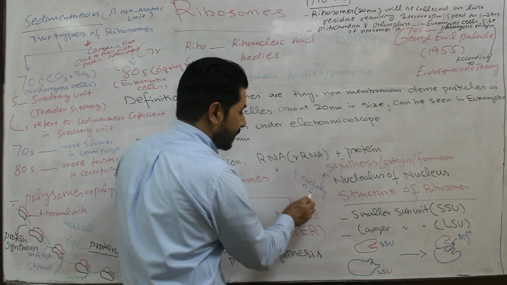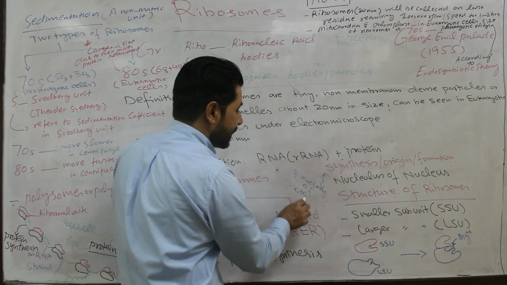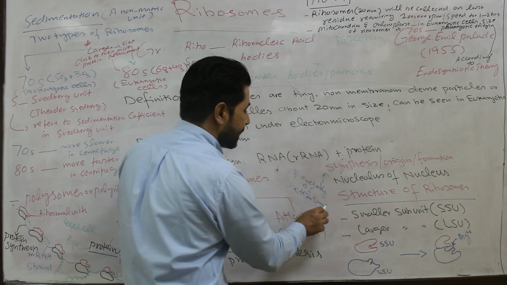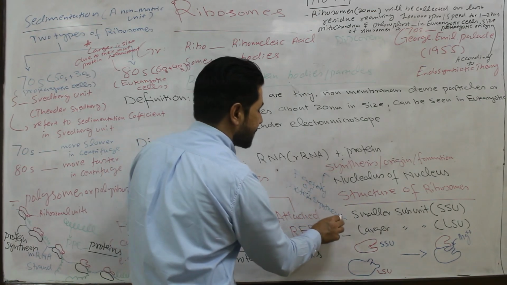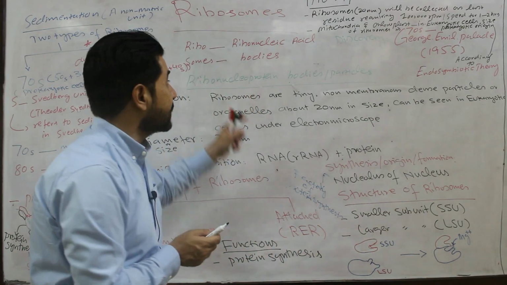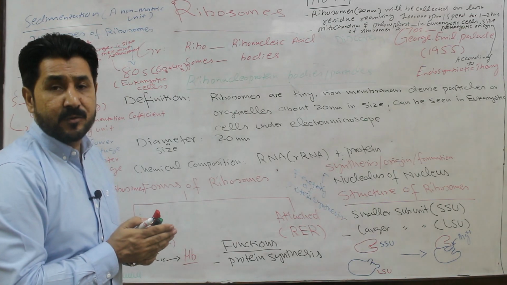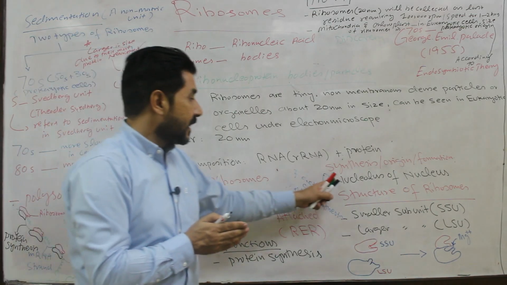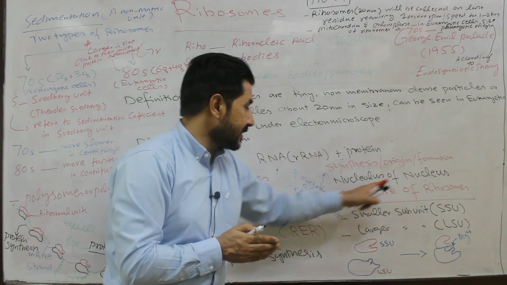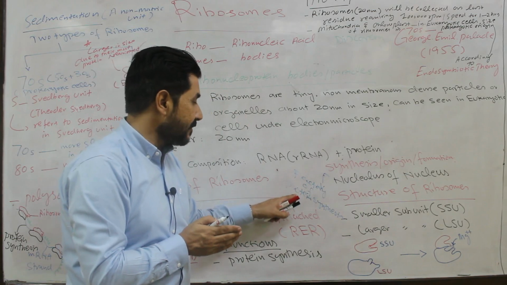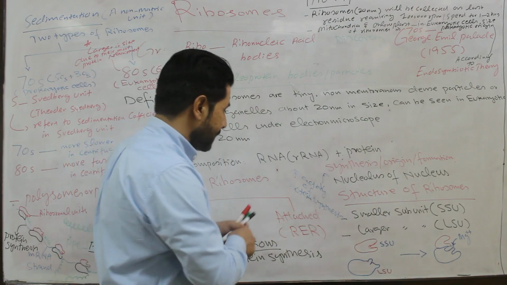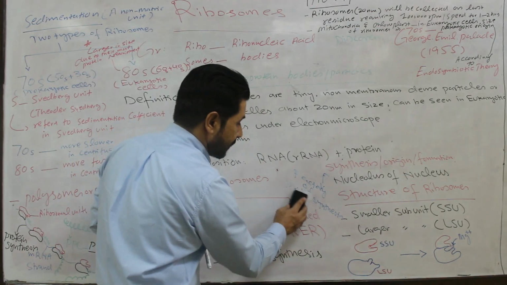Factory of protein synthesis. Just like ribosomes are called the factory of protein synthesis, similarly the nucleolus of the nucleus is called the factory of ribosome synthesis.